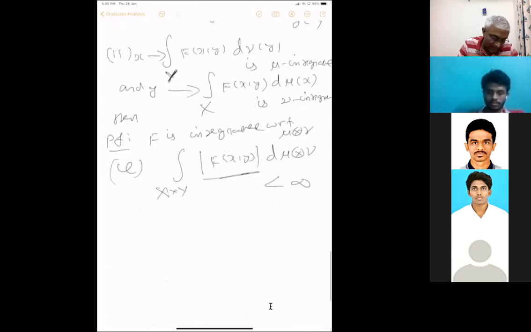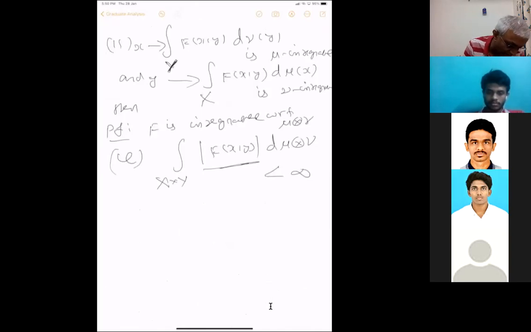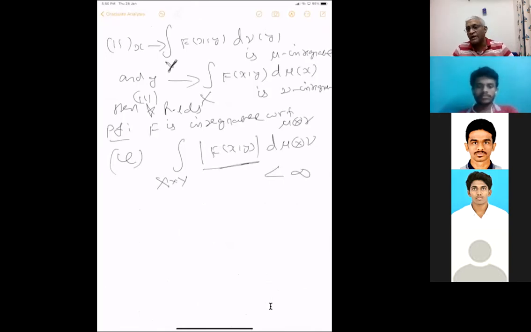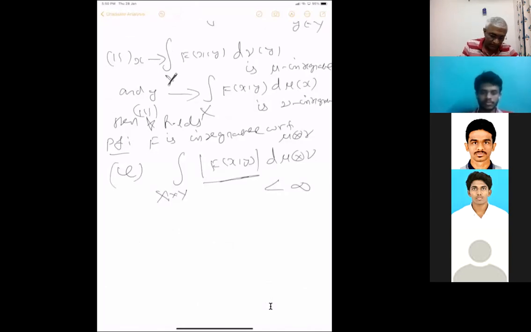Then, further, this is the third one: then star holds. You can write the integral of f as an iterated integral. You can integrate with respect to x, then with respect to y, or y and x, whichever way. It doesn't matter. But this is true only for integrable functions. So f is integrable, so this is true.